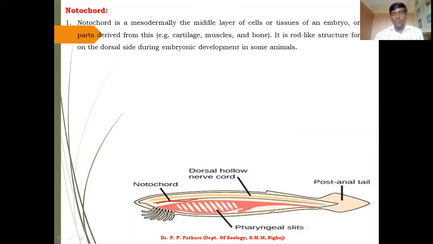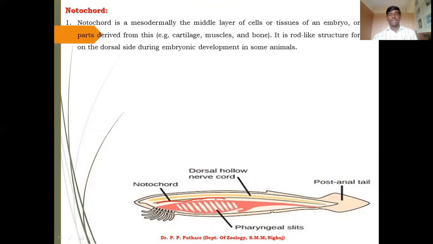It is located dorsally in the middle layer of cell or tissue of the embryo, or the parts derived from these, for example, cartilage, muscles, and bones. You can easily identify these are the notochords located on the dorsal side, in the middle of the animal body.